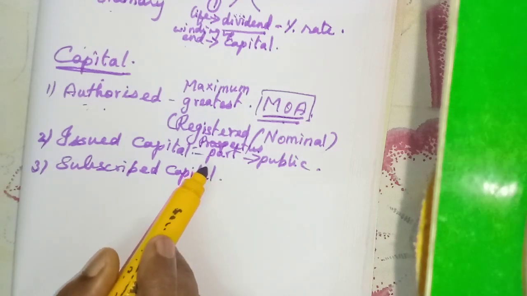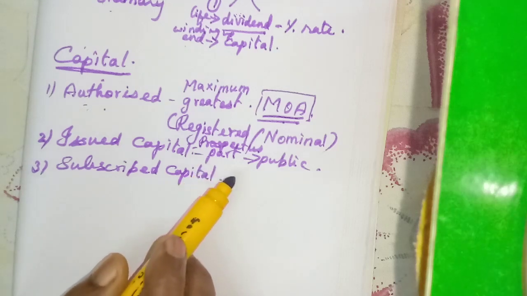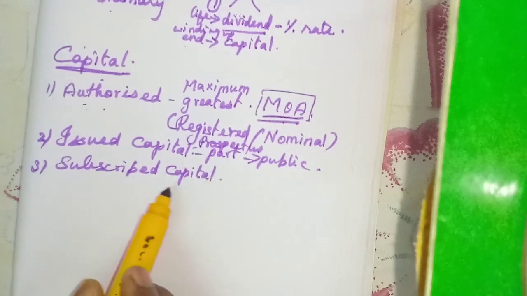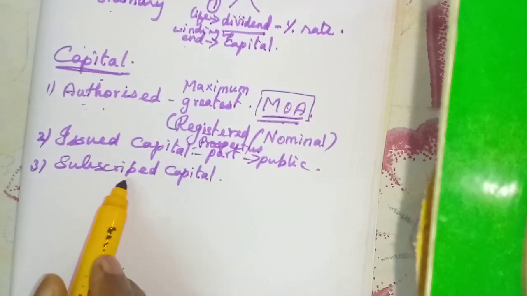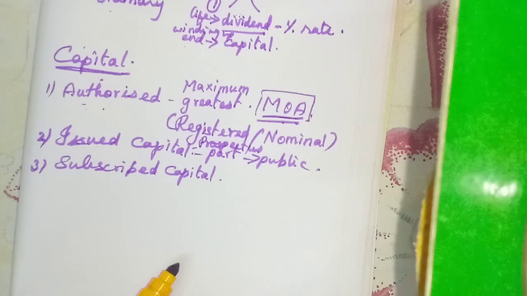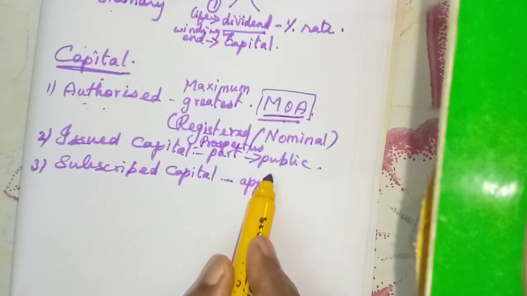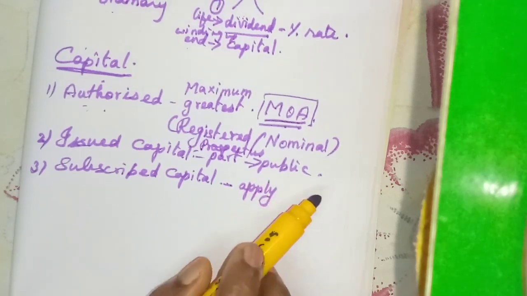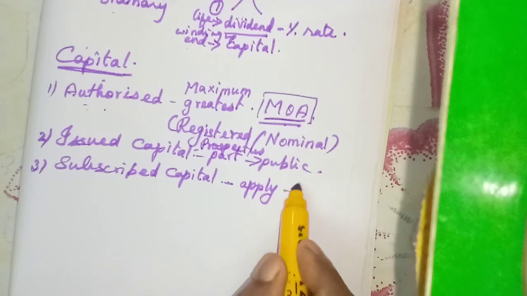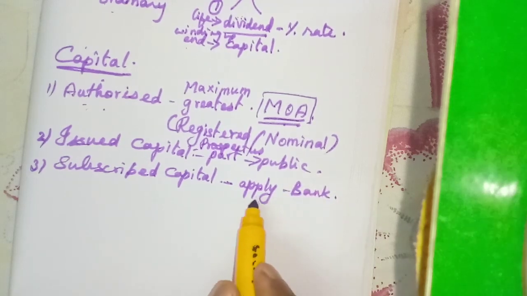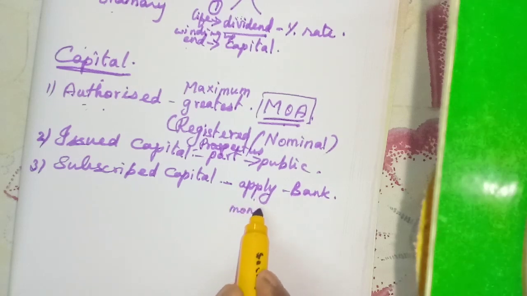If the public are satisfied with the terms and conditions of the company and wish to invest their money in that particular company, they will subscribe. So it is a part of issued capital. First they will apply to a bank, and there they have to pay some application money.